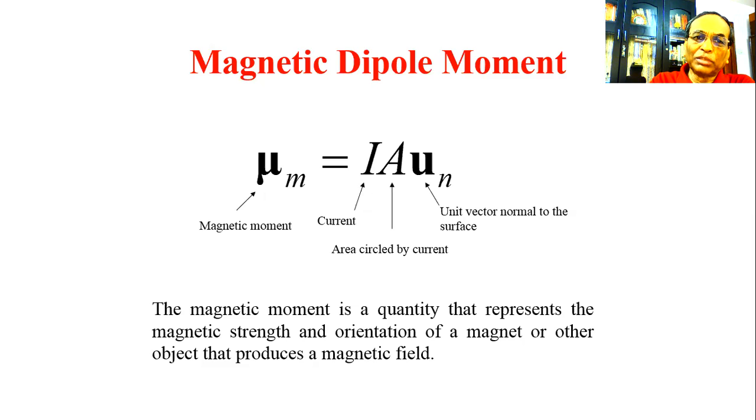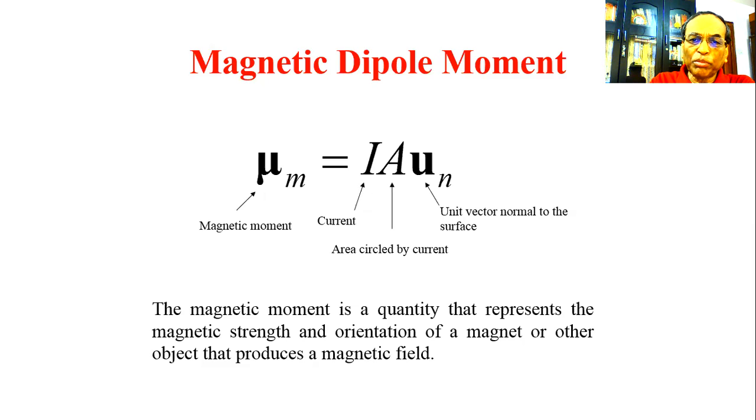And this magnetic moment is a vector quantity, so the direction of this magnetic moment will be perpendicular to the area of the coil. If that perpendicular unit vector is un, then mu m can be expressed as equal to I A into un. Un is the unit vector normal to the surface.